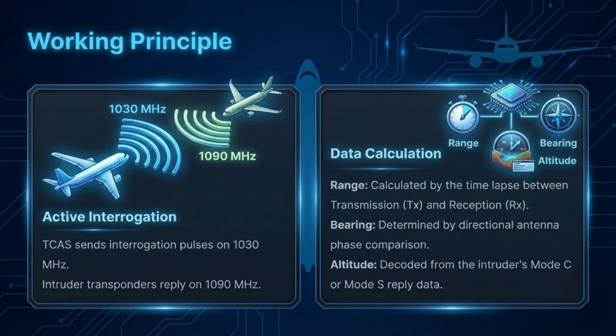The working principle involves active interrogation. TCAS sends pulses at 1030 MHz, and intruder transponders reply at 1090 MHz. Range is calculated by time-lapse, bearing by directional antenna phase comparison, and altitude is decoded from the intruder's reply data.